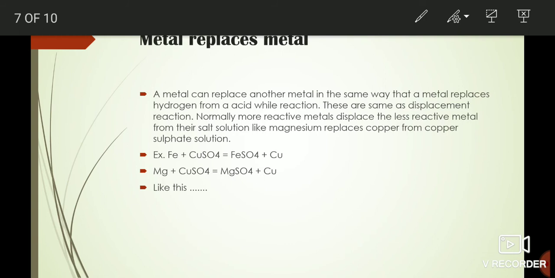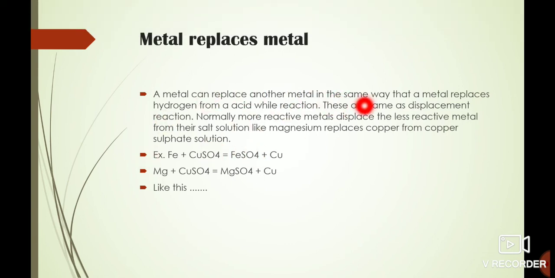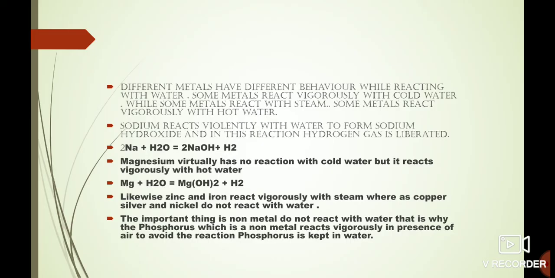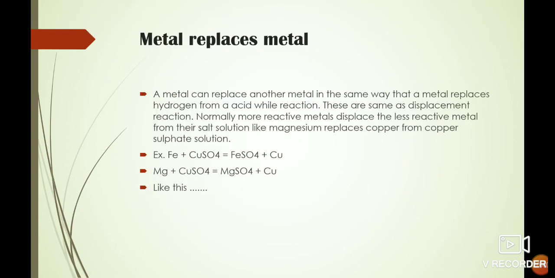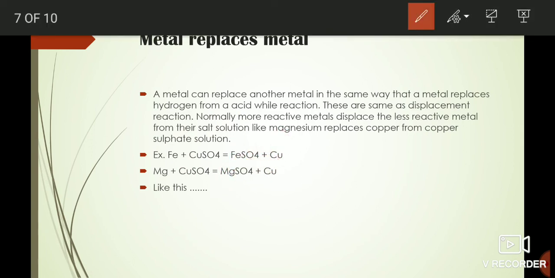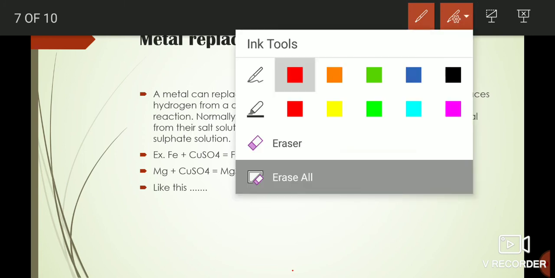I have given you some examples like this. Like magnesium replaces copper from copper sulfate solution. Higher reactive metals replace the other less reactive metals from their salt solution. You can see in this example that when iron reacts with copper sulfate solution, it forms iron sulfate, and copper is formed. In most books it is written as a precipitate.